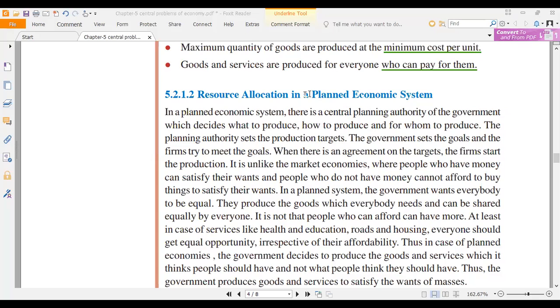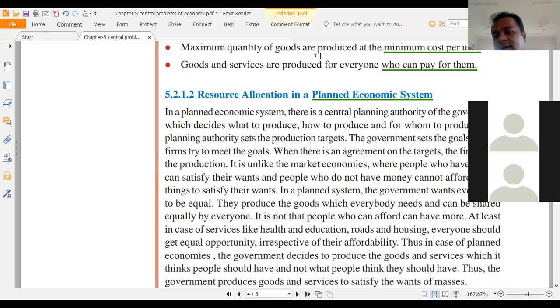How does resource allocation happen in planned economic system? What is planned economic system? Do you remember from last class? Five-year plans, very good. So planned economy, I told you about five-year plans.